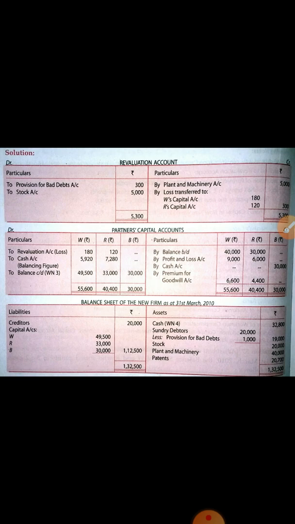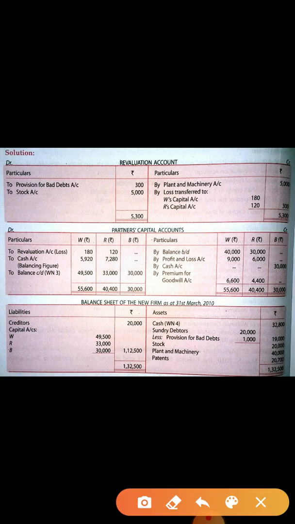In the similar way, come to the liability side. In creditors there is no change, so write down the same value. The P&L account you have already transferred, so all the amounts which you have already transferred, do not write again. Now capital account. Capital account also you have transferred, but the new capital balances you have found out. So the new capital of all three partners you have to write down here. Now you can check both sides are equal. Okay. In this way you have to make the balance sheet.